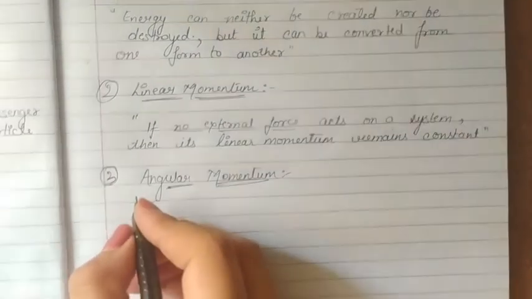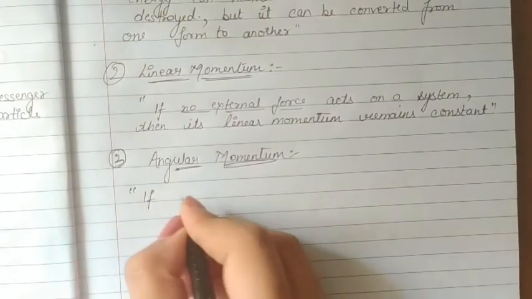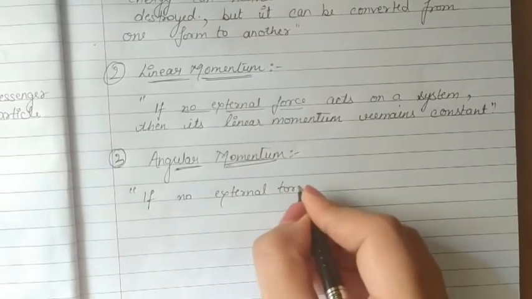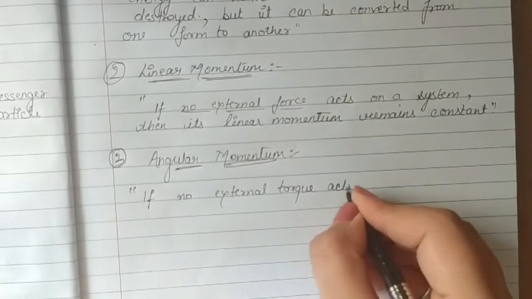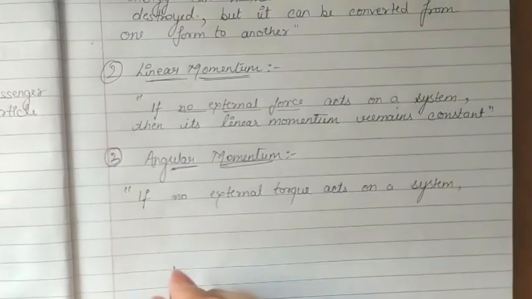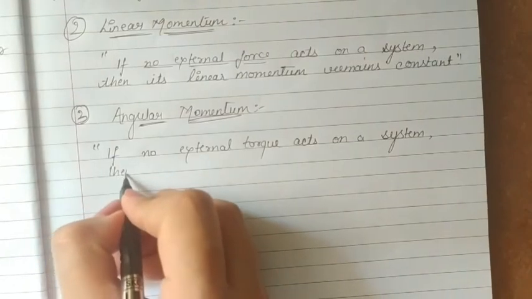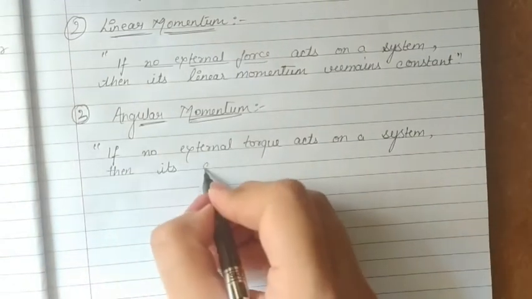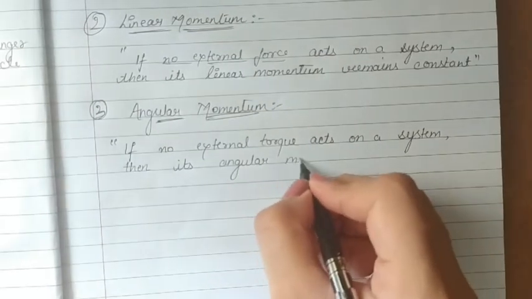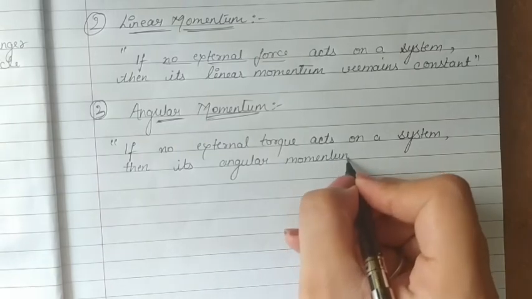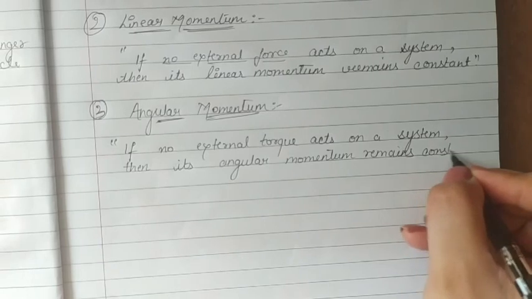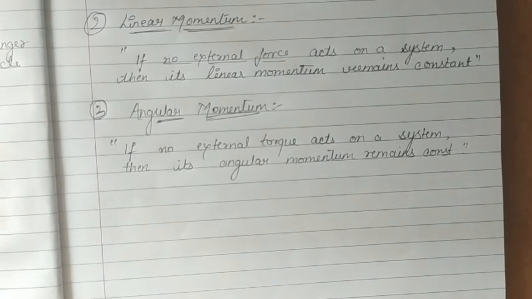So the statement will be: if no external torque acts on a system, then its angular momentum remains constant. This is about the law of conservation of angular momentum.